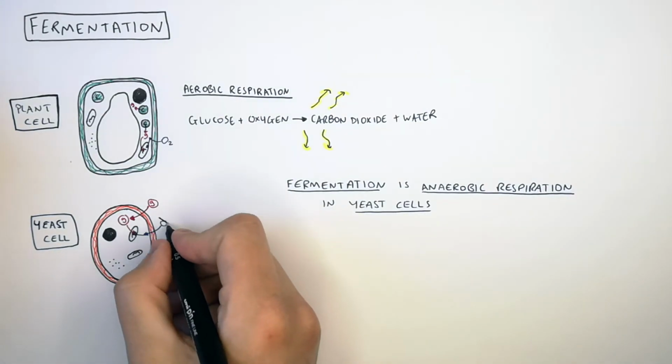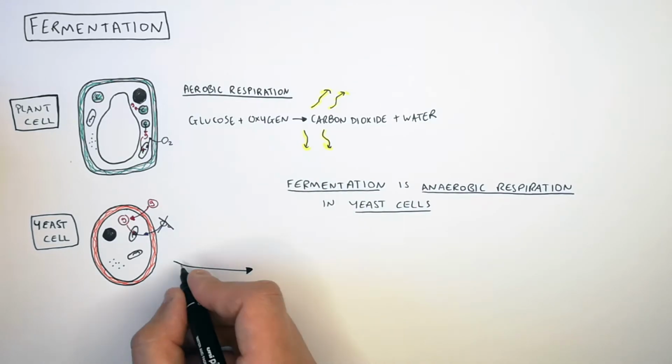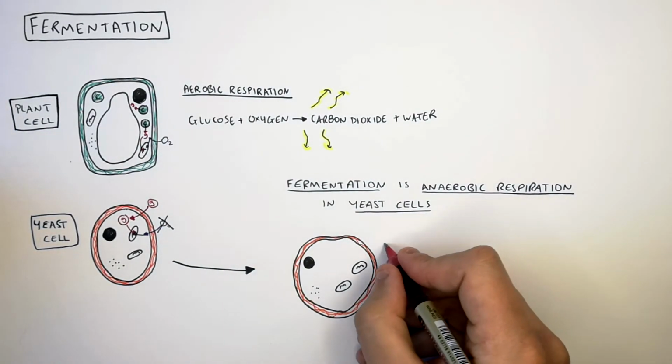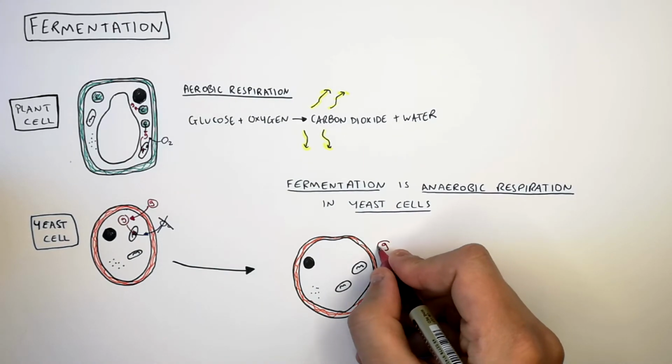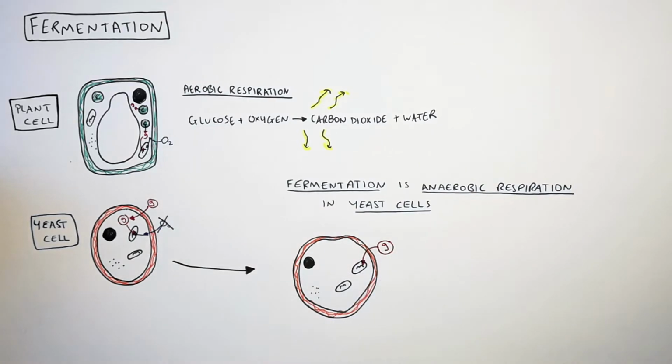So if you were to limit the oxygen supply to yeast cells, the yeast cell will start undergoing the process of fermentation. So as you can see here, in a yeast cell, if glucose is absorbed into the yeast cell, the mitochondria can then use that glucose for anaerobic respiration.